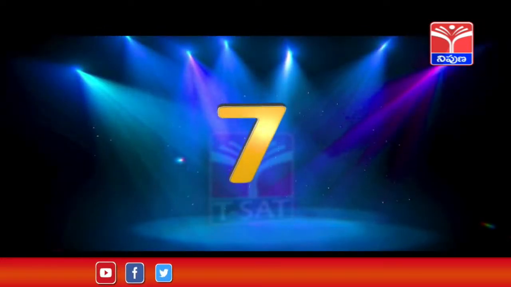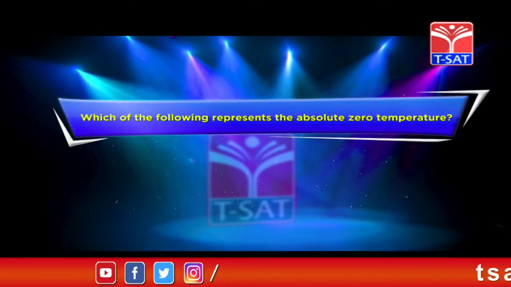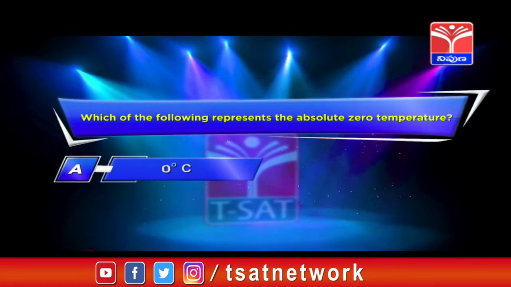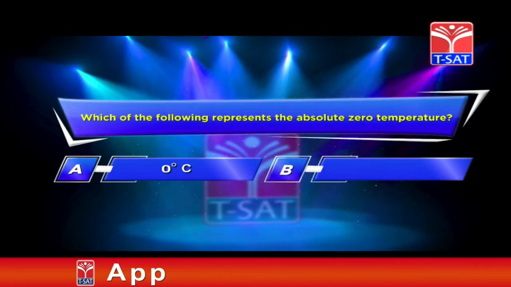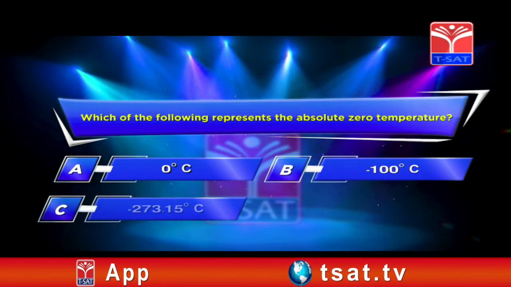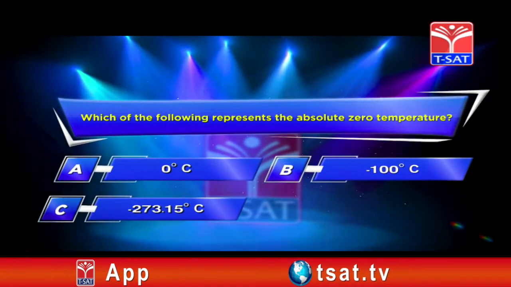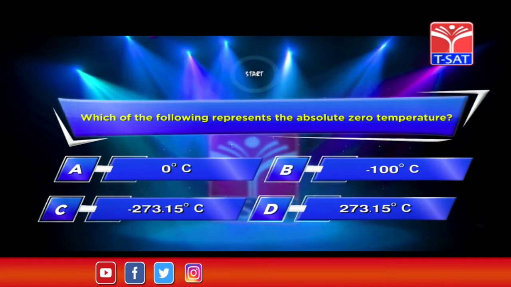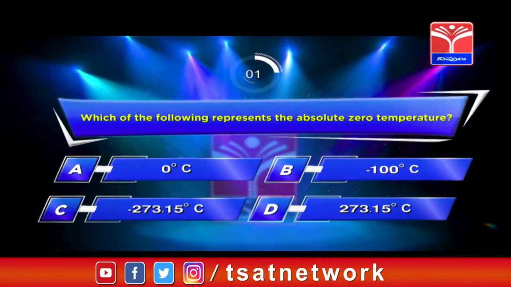7th question. Which of the following represents the absolute zero temperature? Option A, 0 degrees centigrade. Option B, minus 100 degrees centigrade. Option C, minus 273.15 degrees centigrade. Option D, 273.15 degrees centigrade. Your time starts now.